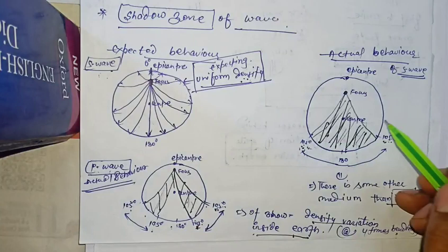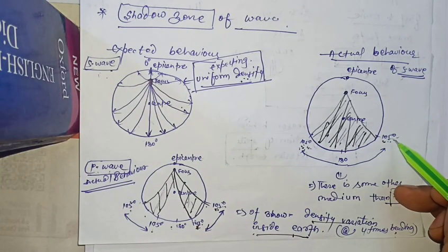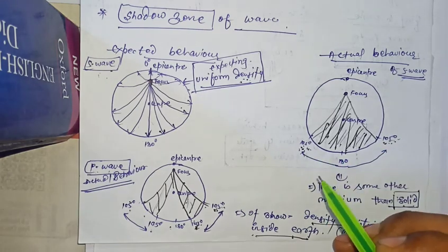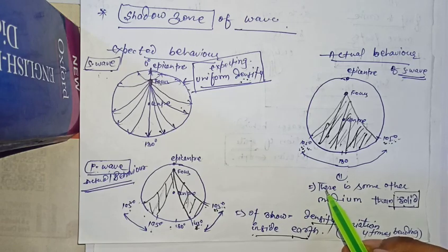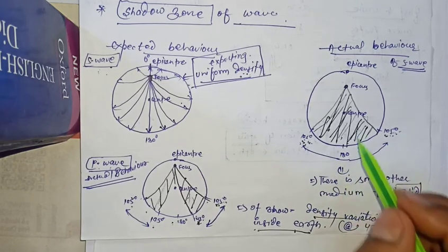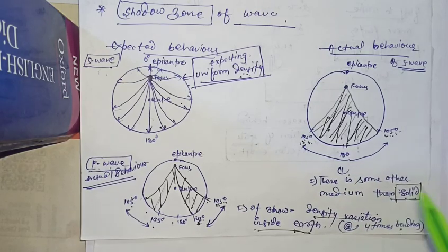But in the case of S waves, it has been observed on the seismograph that these waves are unable to reach between 105 degree north and 105 degree south. This region between 105 degree north and south is called the shadow zone of S waves. This shows that there is some medium other than solid inside the Earth.